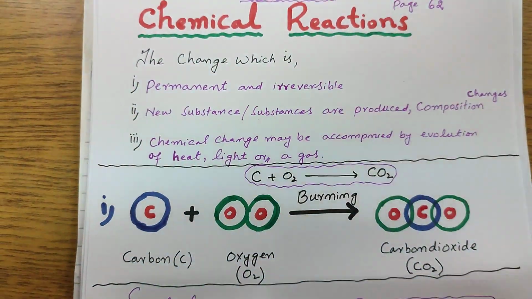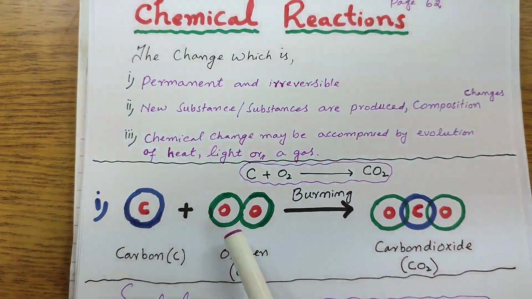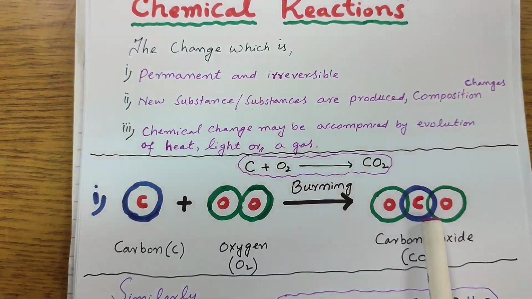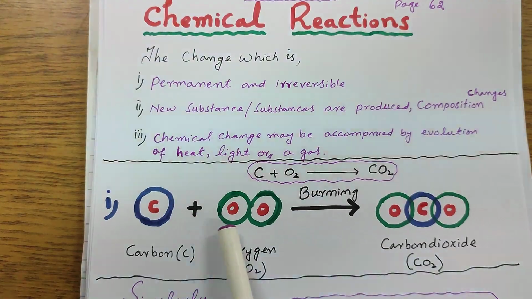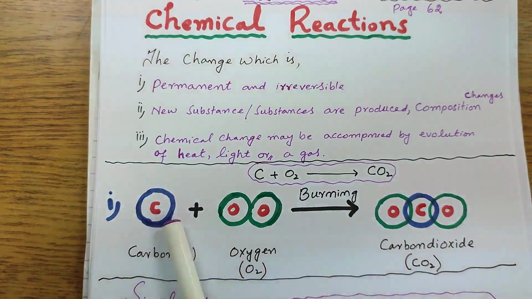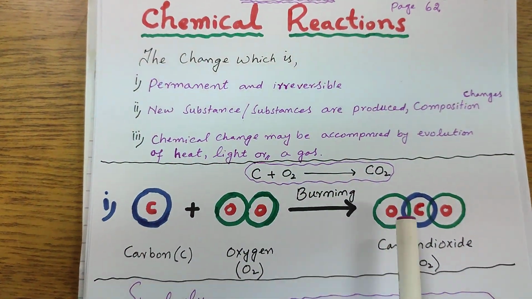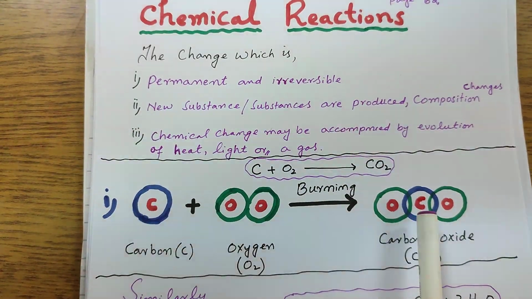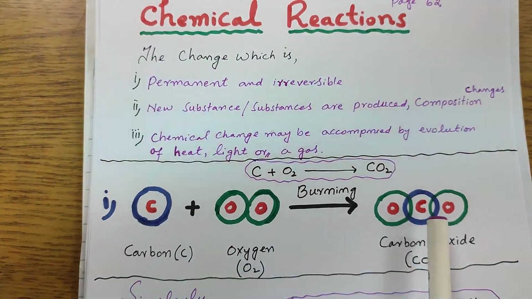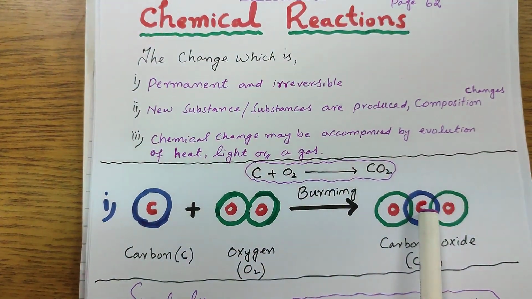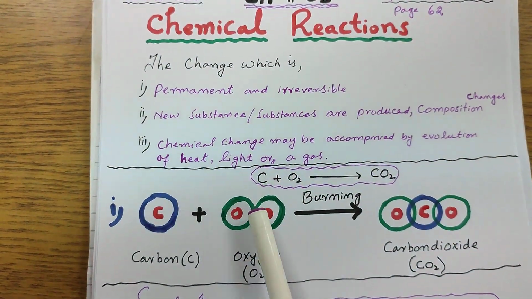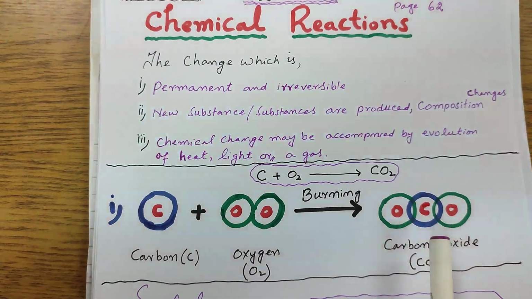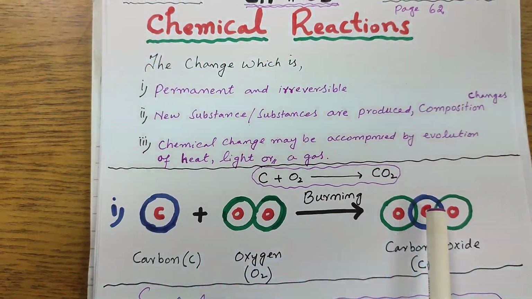For example, if I combine carbon with oxygen, carbon dioxide is produced. These two which react together are known as reactants, and the new substance, carbon dioxide, is called the product. Reactants combine and disappear, and the product appears.